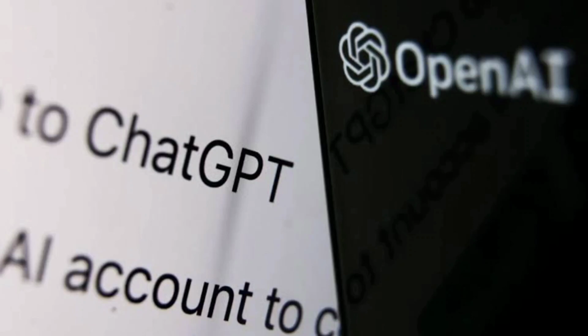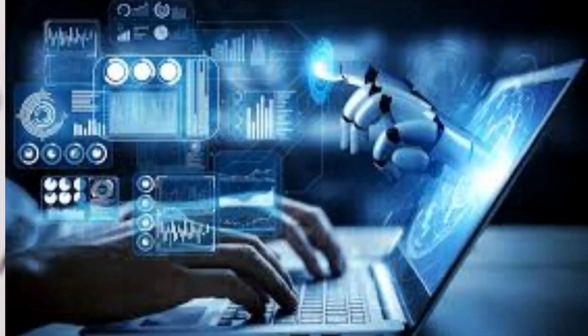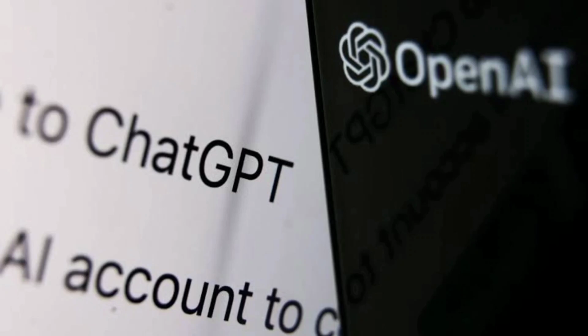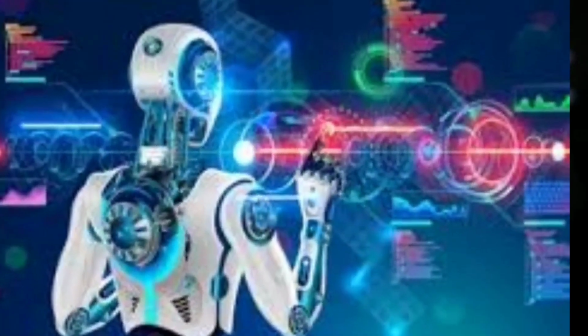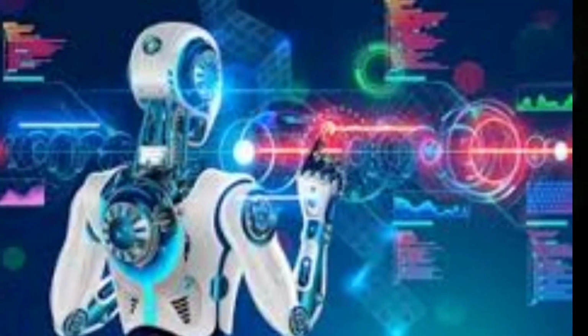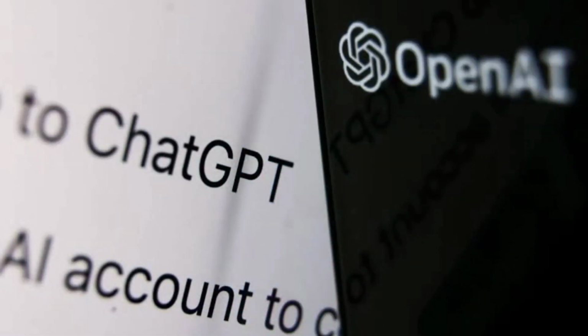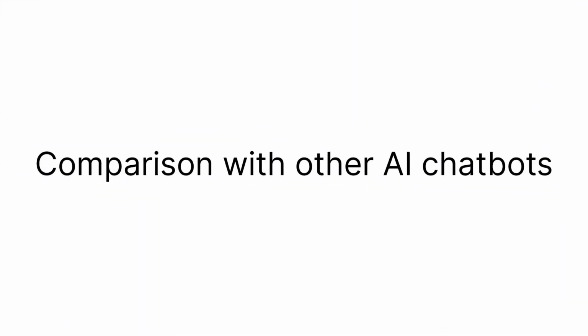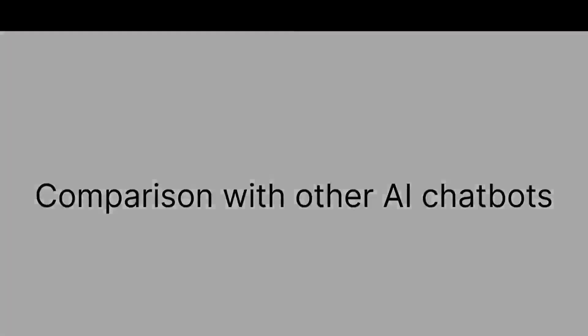Explanation of how it works. ChatGPT uses a deep neural network to generate its responses. It has been trained on a massive dataset of diverse information, including books, websites, and social media posts. This training allows the model to understand the context of a conversation and generate appropriate responses based on that context. When a user inputs a message, the model uses that information to generate a response, which is then output to the user.